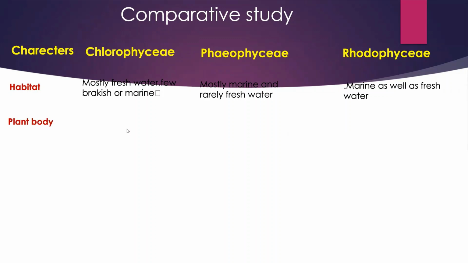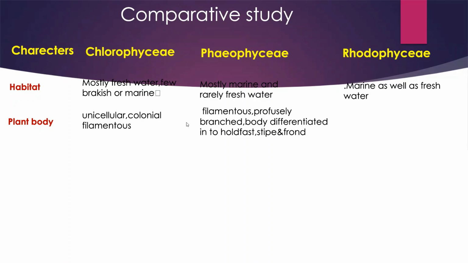Then the second character, plant body, that is thalloid structure. Chlorophyceae, some members are unicellular, some are multicellular, colonial or filamentous form. In Phaeophyceae, they are multicellular, filamentous, some are profusely branched, and in case of Laminaria, body is differentiated into holdfast, stipe and frond. While in Rhodophyceae, the plant body is thalloid.